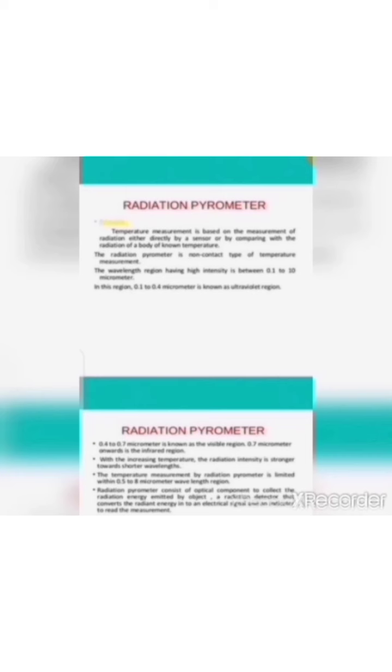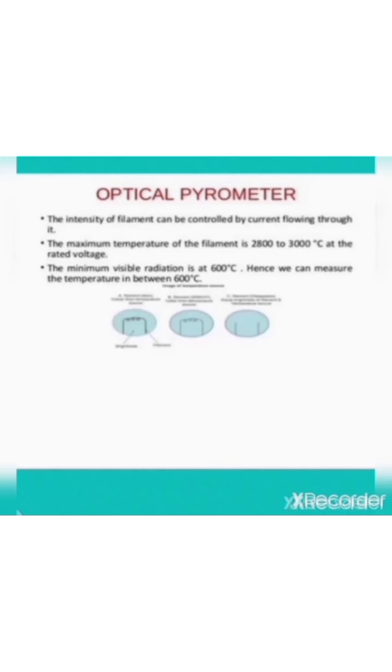A hot body emits infrared radiation. The radiation pyrometer measures the amount of radiation emitted by that hot object. In this way we can measure the temperature of that object. The next type of pyrometer that we have is the optical pyrometer.